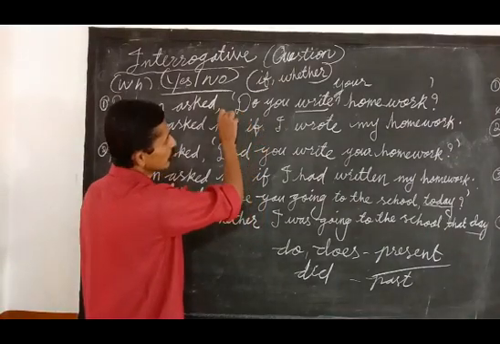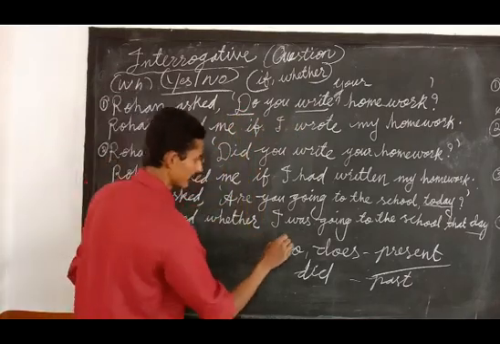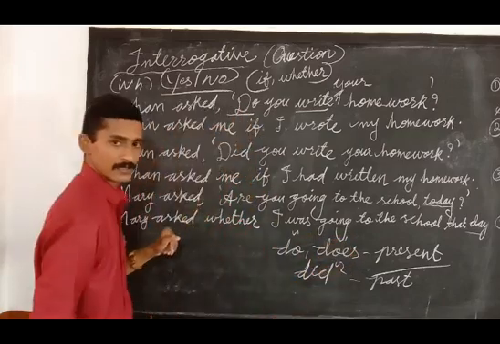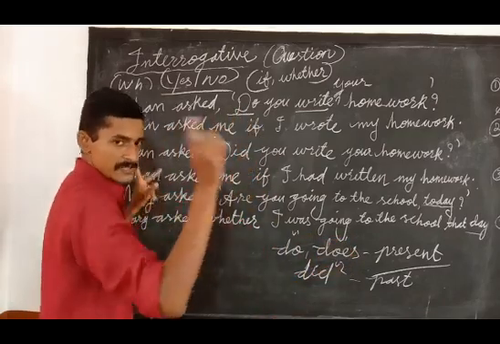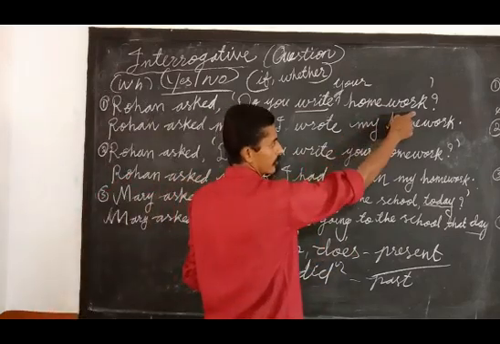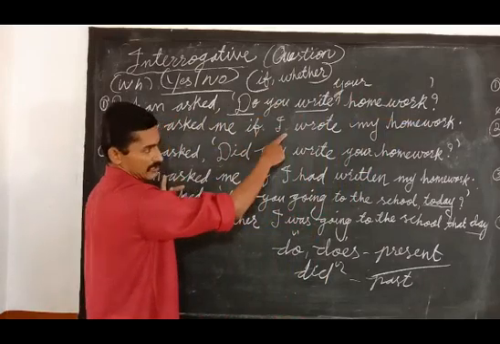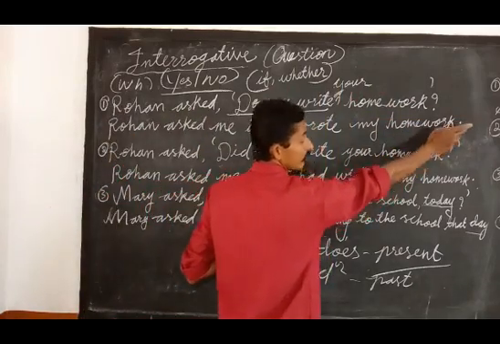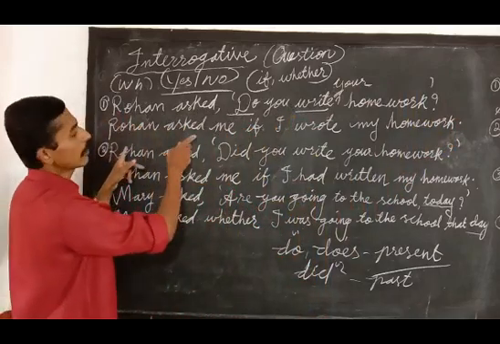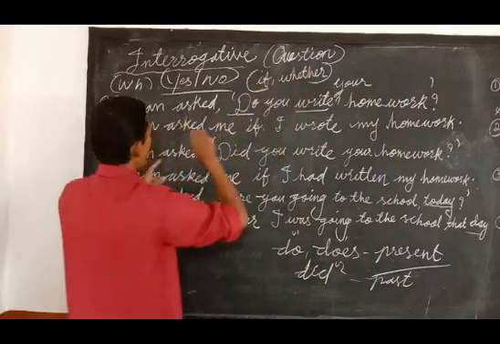Here is do. So which tense will it be? Do you write? Do is V1, did is V2. So it is simple present, and simple present changes to simple past. Not only that, there is a question mark in the question, but when you report, that will be in a normal sentence form, so you have to end it with a full stop. Clear? And with a yes or no question, you have to add if or whether after the reporting verb.